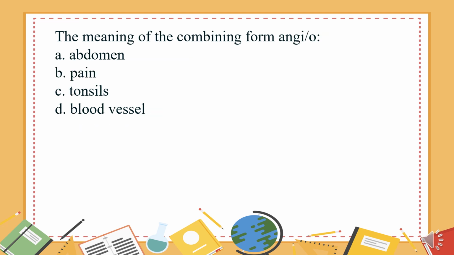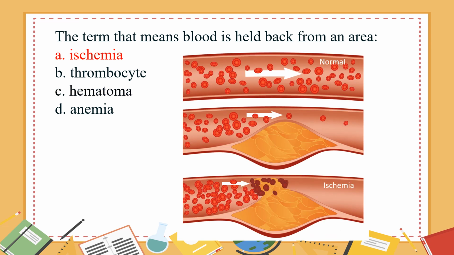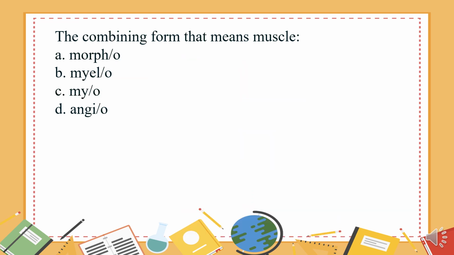Hemolysis. The meaning of the combining form angi/o: A. Abdomen. B. Pain. C. Tonsils. D. Blood vessel. The answer is D. Blood vessel. The term that means blood is held back from an area: A. Ischemia. B. Thrombocyte. C. Hematoma. D. Anemia. The combining form that means muscle: A. Morpho. B. Myelo. C. Myo. D. Angio. The answer is C.